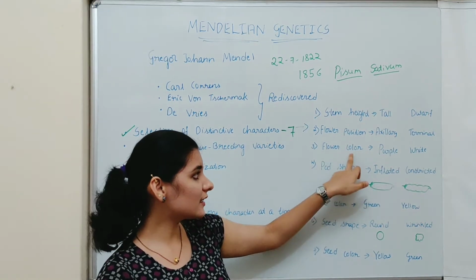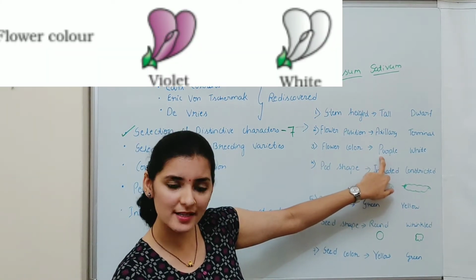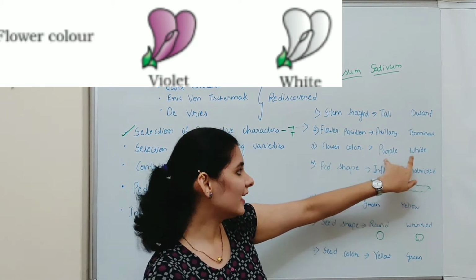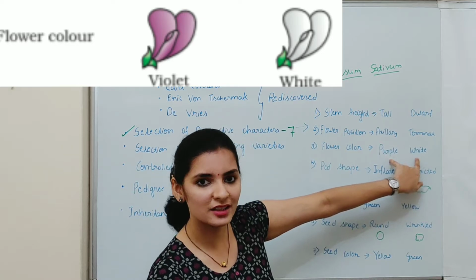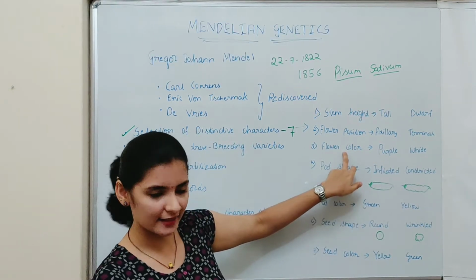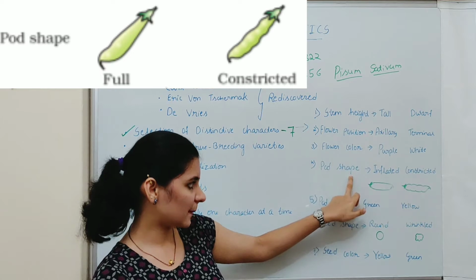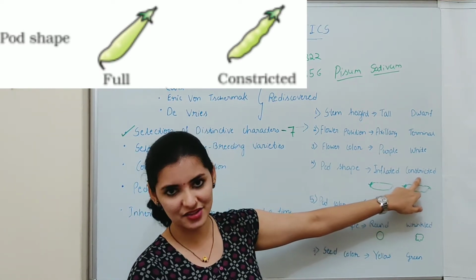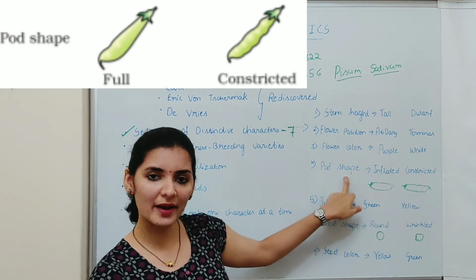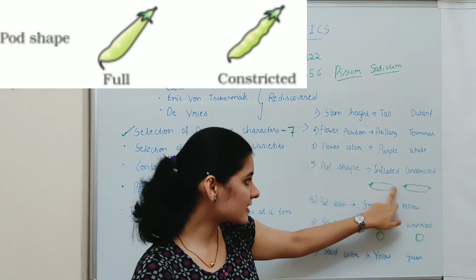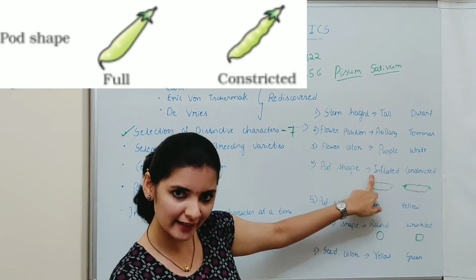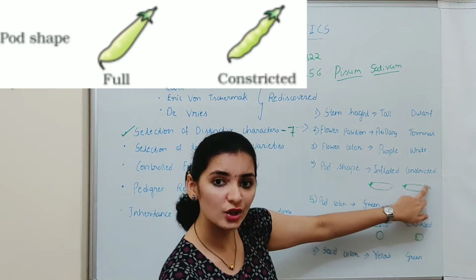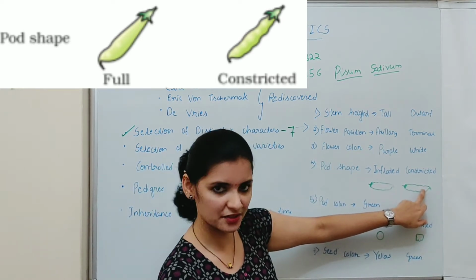Third one is flower color. A few flowers of the Pisum sativum were purple in color and a few were white. Again, one can easily differentiate between these two forms of the character. Fourth one is pod shape, and the two contrasting forms of this character are inflated and constricted. That is, some pods of the Pisum sativum had a flat surface, which represents the inflated form, and some of them were constricted. That is, their surface was not flat, instead it was constricted.